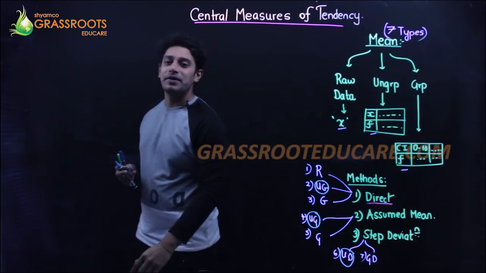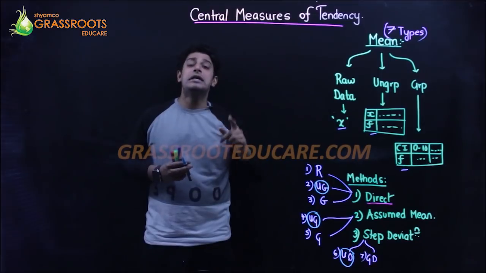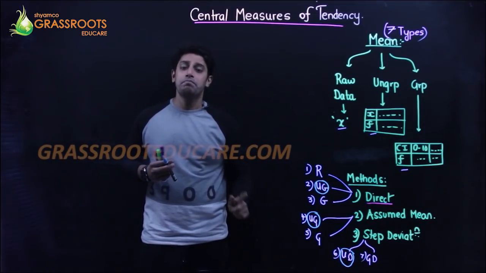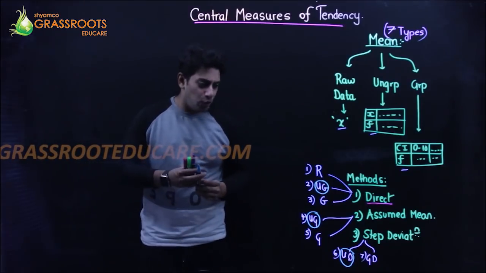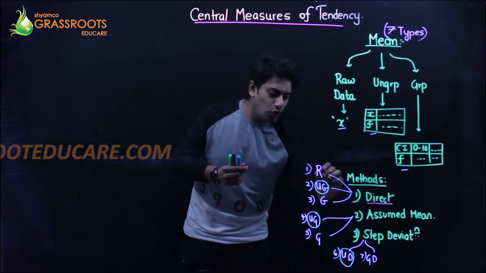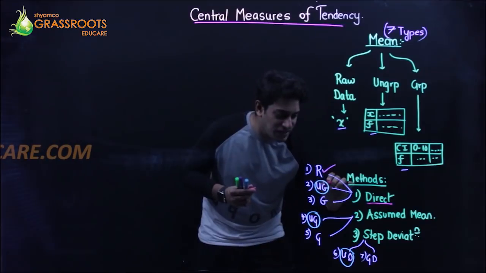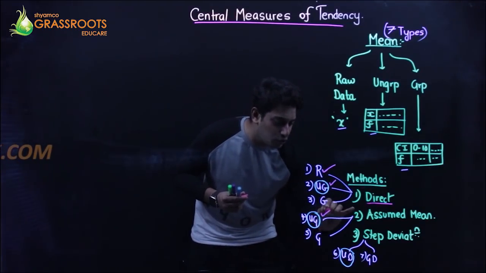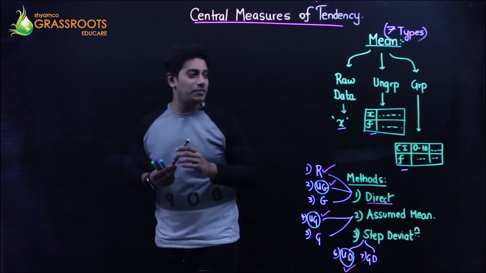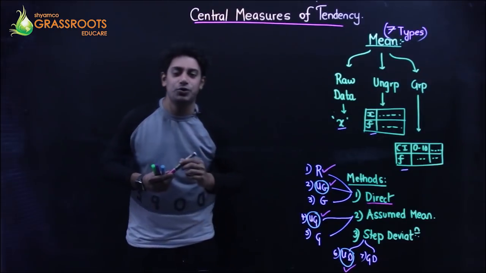The answer is same. So students, please remember, now I am solving 3 sums simultaneously. Question remains the same, but 3 types. We have already seen raw data. Now, together, we're going to see ungrouped for direct method, ungrouped for assumed mean method, and ungrouped for step deviation method.